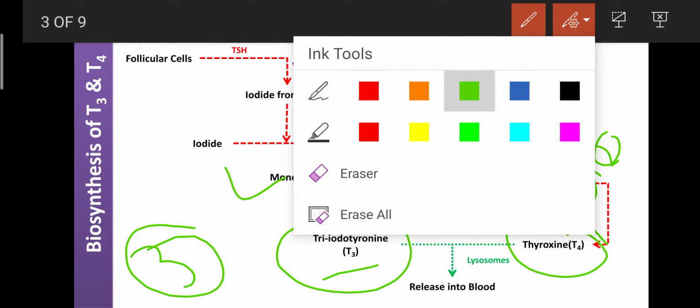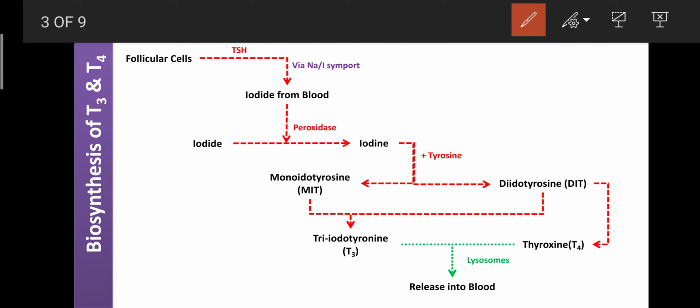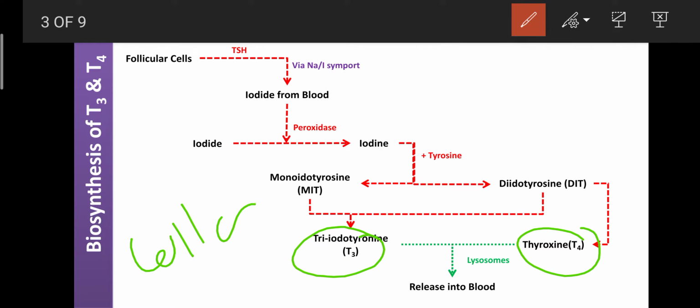Okay, and after formation of T3 and T4, when required they are released into the blood. Otherwise, the excess T3 and T4 are stored in the colloid. That colloid is present in the cytoplasm of the follicular cell. It means the biosynthesized T3 and T4 are stored in the follicular cell.